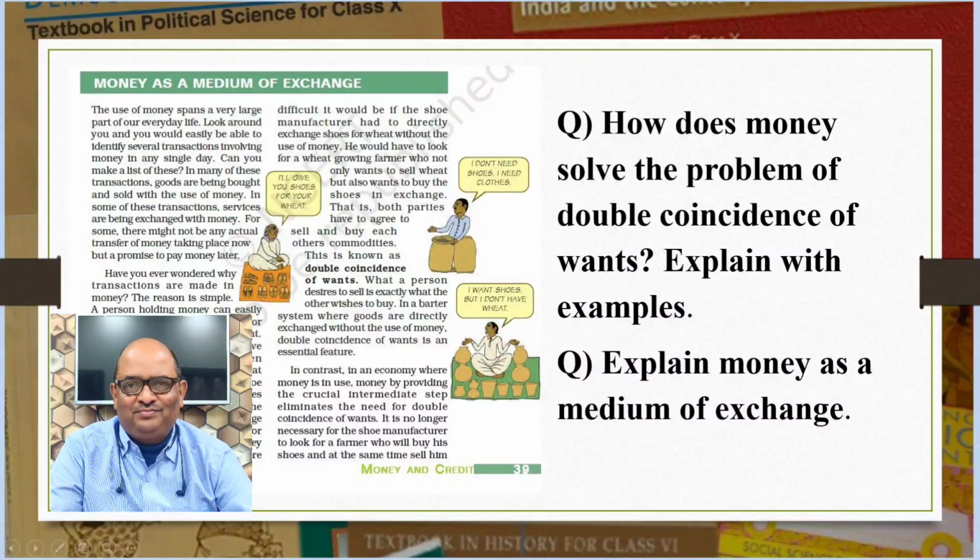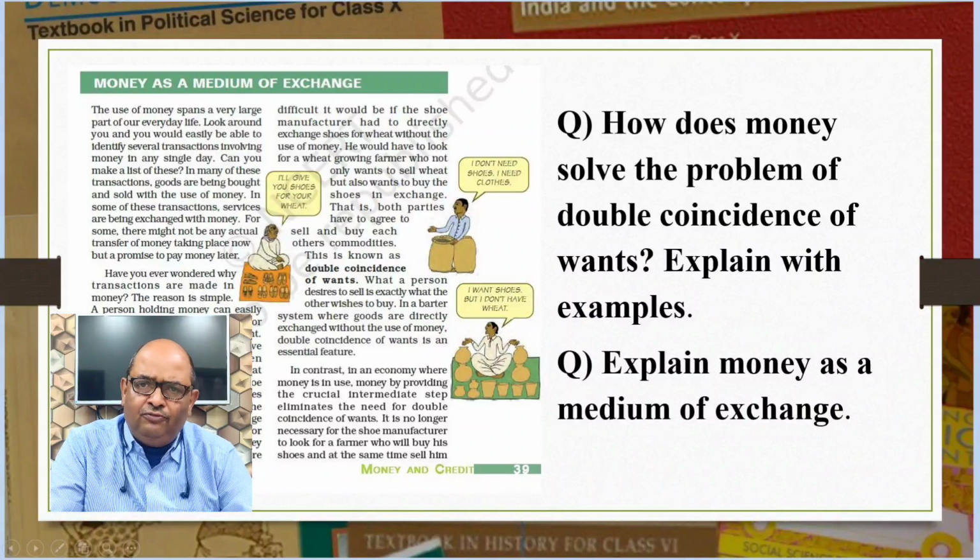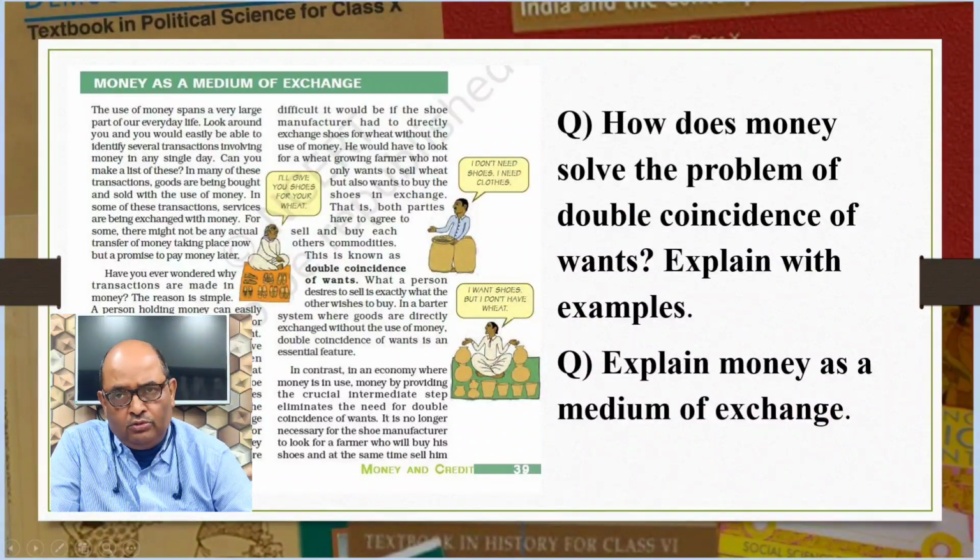Second question. Explain money as a medium of exchange. The medium of exchange is an important function of money. What does it mean? It means money acts as an intermediary for the goods and services in an exchange transaction. Its use as a medium of exchange has removed a major difficulty of double coincidence of wants in a barter system.